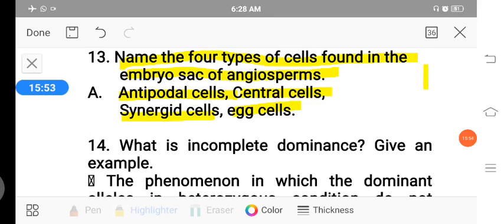The 3 antipodal cells have 3 nuclei, the 2 synergids have 2 nuclei, the egg cell has 1 nucleus, and the central cell has 2 polar nuclei. Totally 7 cells and 8 nuclei are present in the angiospermic embryo sac.